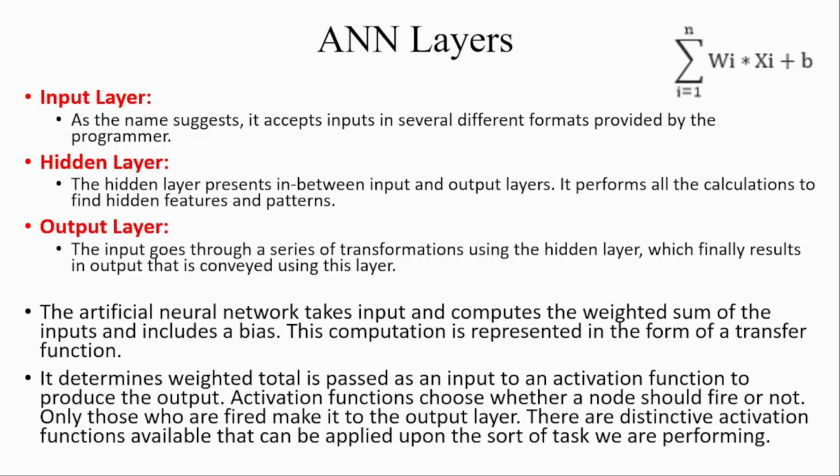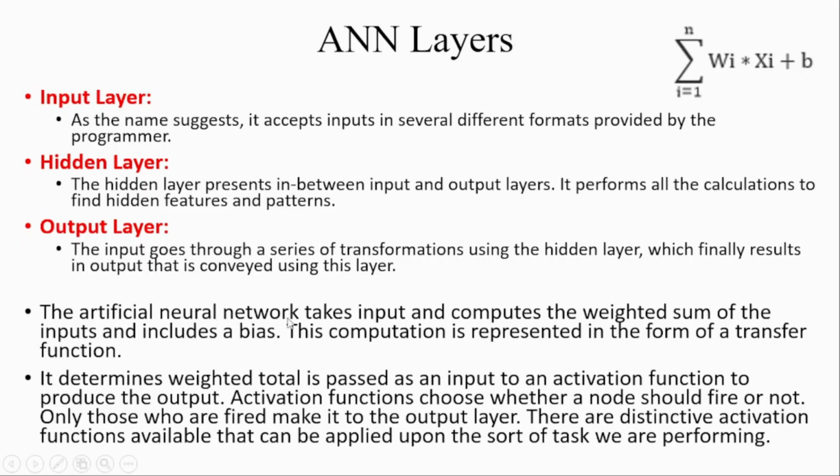The data comes from the input layer and then proceeds to the output layer. In the output layer, the input goes through a series of transformations using the hidden layers, which finally result in output that is conveyed using this layer. Obviously, after performing necessary operations inside the hidden layers, the information or data flows to the output layer.